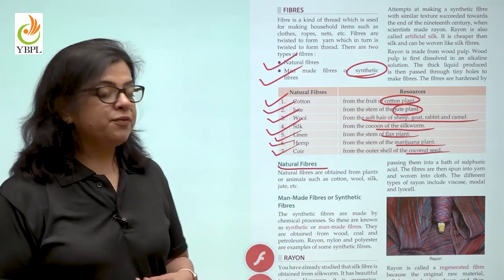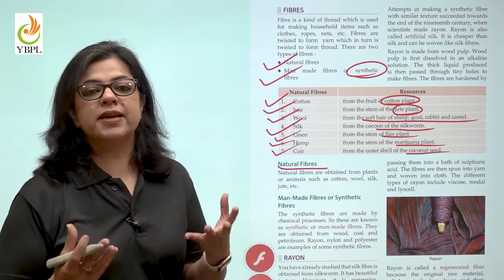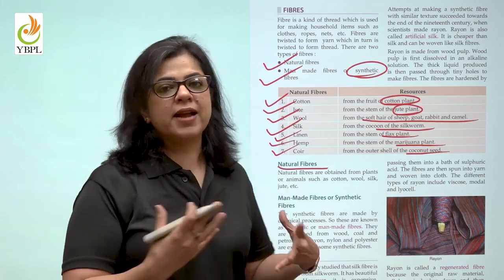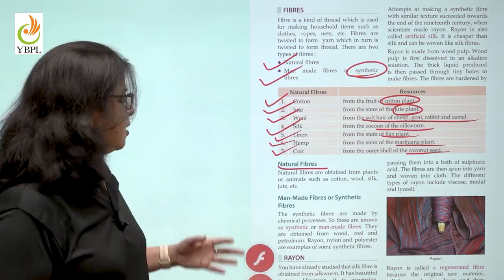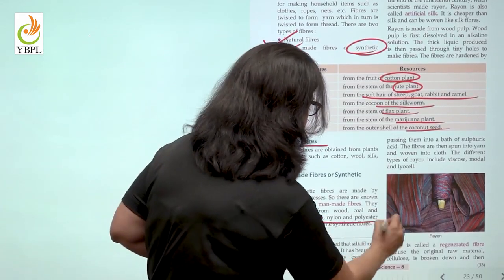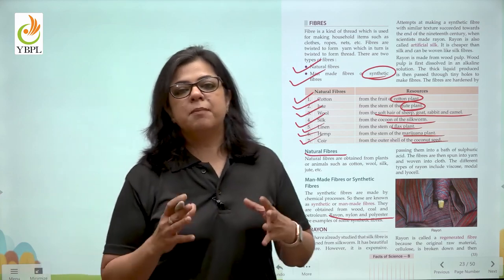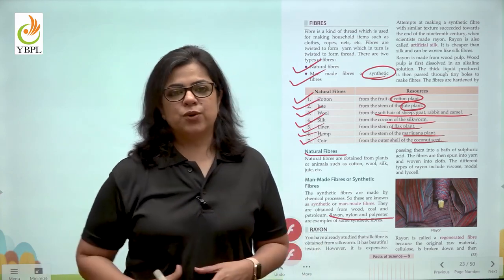Now, what are man-made fibers? Man-made fibers are called synthetic fibers. Synthetic means something that is not natural. It is artificial. So, these man-made fibers may be rayon, nylon, polyester, etc. Now, let us understand about these fibers in this video.